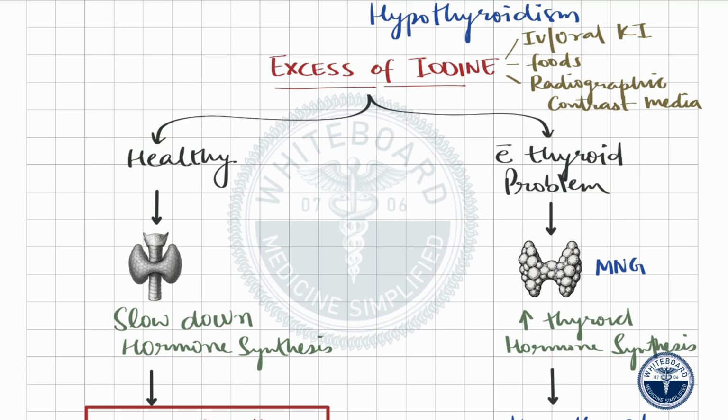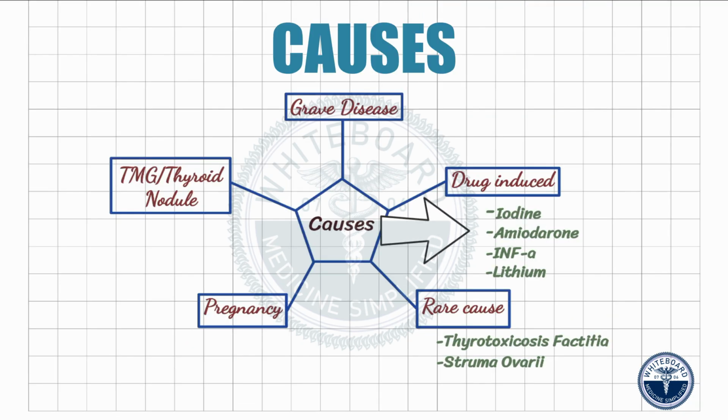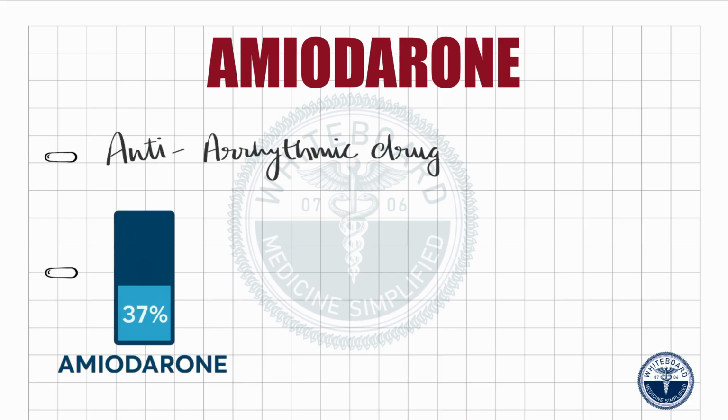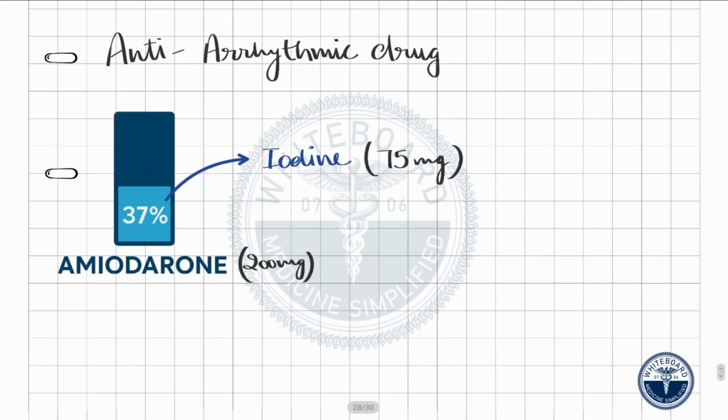The second important drug that can cause hyperthyroidism is amiodarone. Amiodarone is a powerful antiarrhythmic drug. Interestingly, it contains a very high amount of iodine, about 37% of its weight. Just 200 milligrams of amiodarone can produce nearly 75 milligrams of iodine, far more than the body's daily requirement.